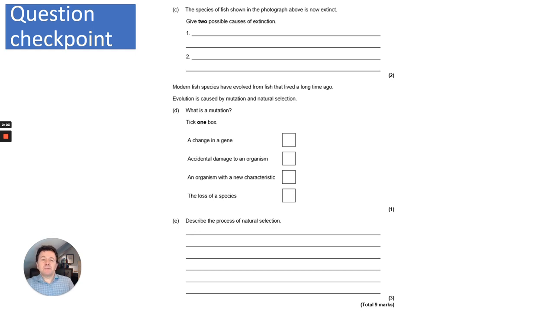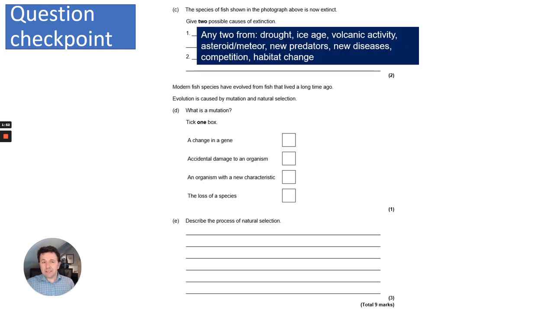It says the species of fish shown in the photograph is now extinct. Give 2 possible causes of extinction. Again, there are many answers here. Any 2 from drought, ice age, volcanic activity, global warming, asteroid, meteor strikes, new predators, new diseases, competition or habitat change. The next question asks, what is a mutation?